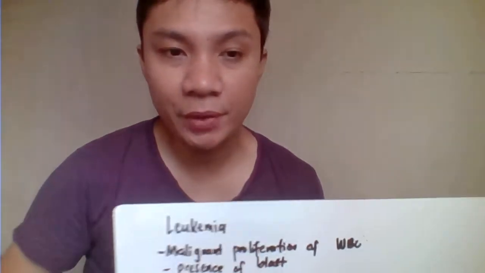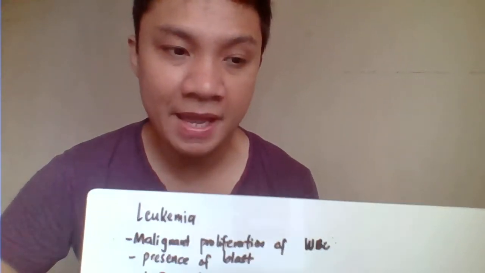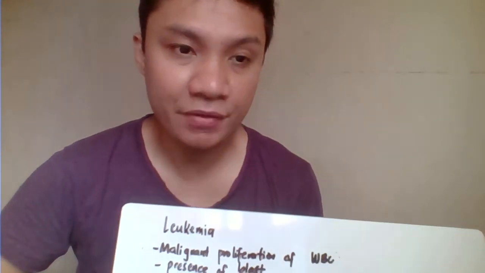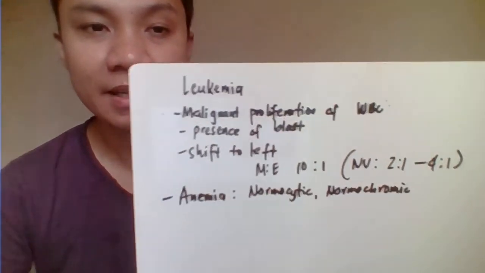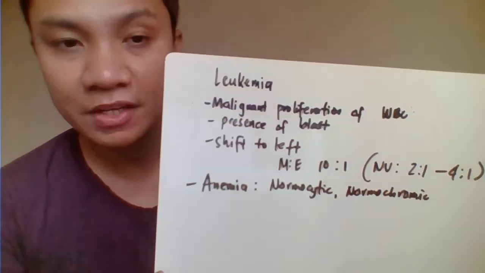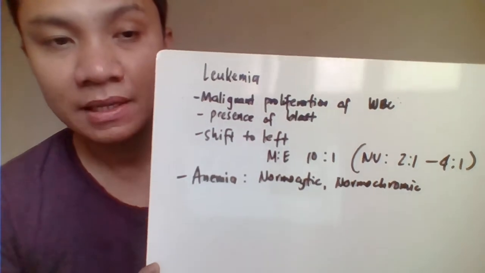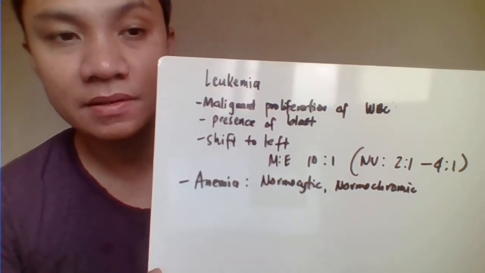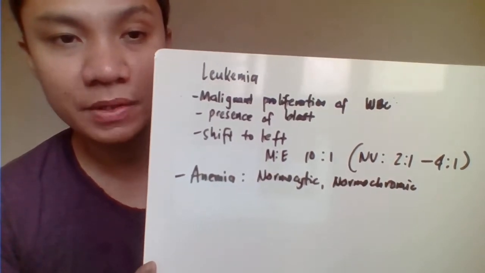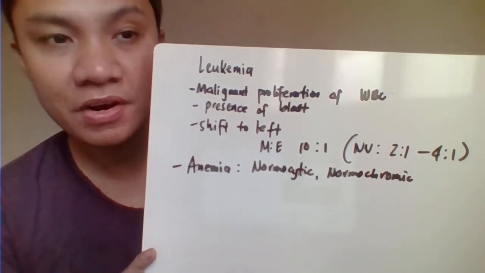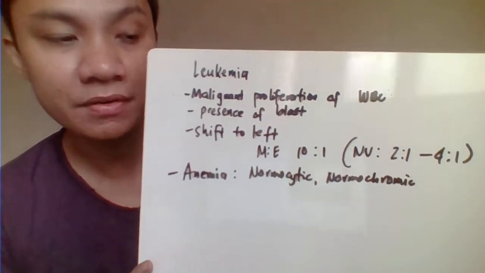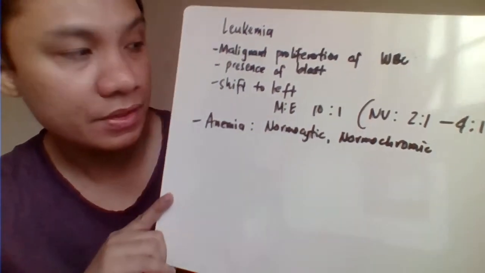Okay, so today we're going to discuss leukemia, cytochemistry, and we also have lymphoma. So first we have leukemia. Leukemia is characterized by abnormal proliferation of your WBC, with the presence of blast cells or immature cells. It's characterized by a shift to the left with the presence of your immature cells or blasts in your peripheral circulation.